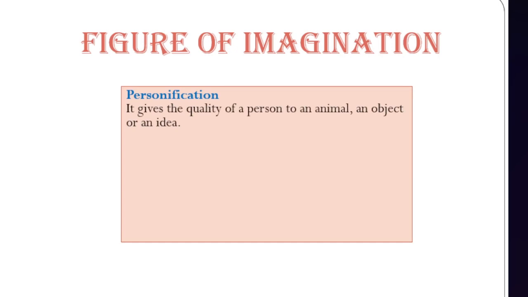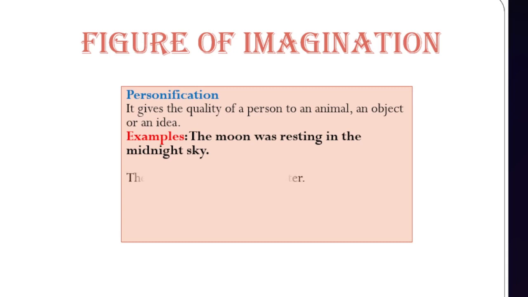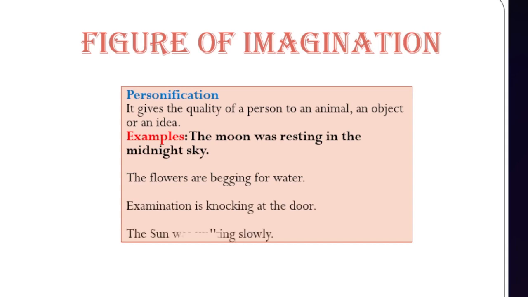Personification gives the quality of a person to an animal, an object or an idea. Always remember, these are human emotions which are attributed to non-human things, which can be natural or artificial. For example, the moon was resting in the midnight sky. Here, the word resting is personified because we mainly use it for human beings. So the moon cannot rest. So this is a personification.